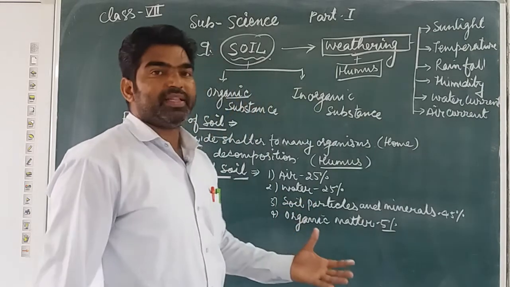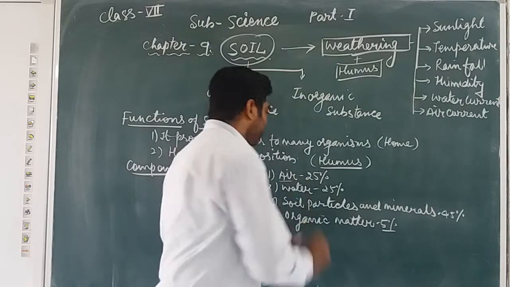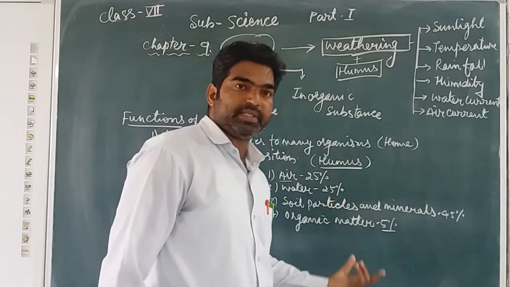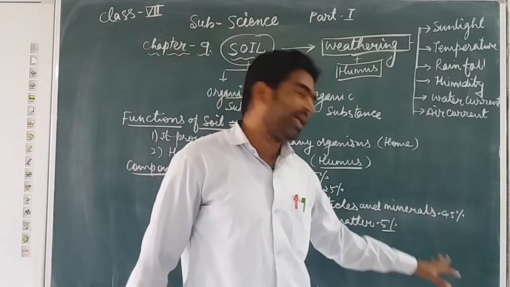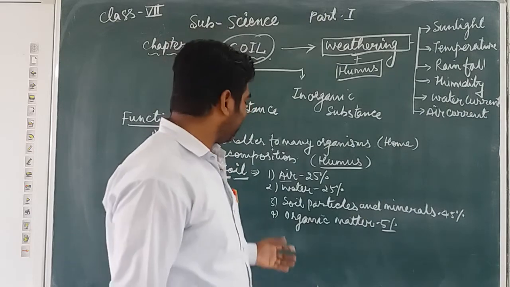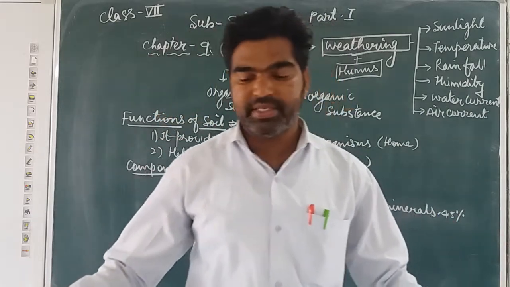So these are the main components or ingredients of the soil. First, air, which has 25%, water, which occupies 25% of the soil, then soil particles and minerals that occupy 45% of the soil, and then finally organic matter, which occupies 5%.